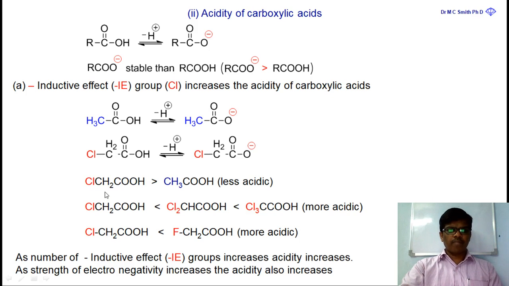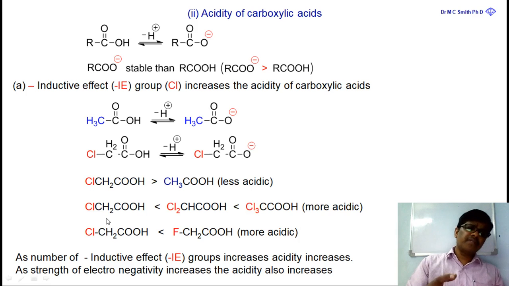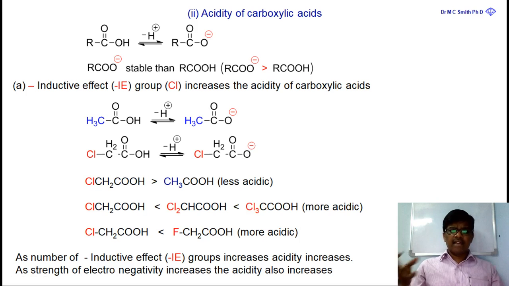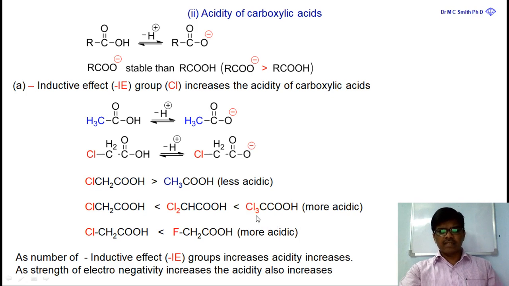Similarly, when you compare chloroacetic acid and acetic acid, which is more acidic? Chloroacetic acid is more acidic. As the number of negative inductive effect groups increases, acidity increases, because the negative charge on oxygen is shared by the chlorine groups.